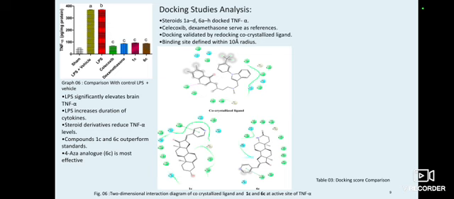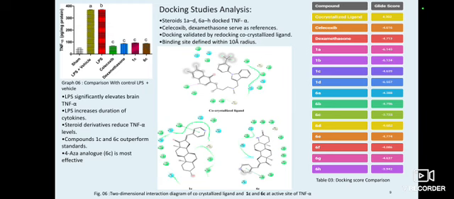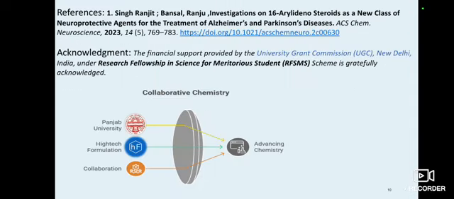Docking was validated by redocking, and the co-crystalline ligand binding site was defined within a 10 angstrom radius, which gives the docking score. So our molecules have also shown very good activity. We can see 1A to -6, but 1C has shown -4 and 6C has -3. So these are the most potent drugs.